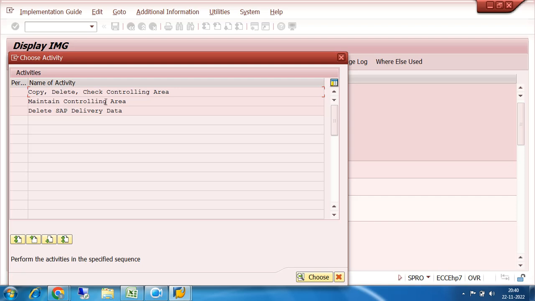The second one is maintain controlling area, and the third one is delete SAP delivery data, that means deleting data which is delivered by SAP. We are not going to copy from one existing controlling area, but we will maintain a controlling area. So click on maintain controlling area. We are not going to copy from anything. We will create it from scratch.